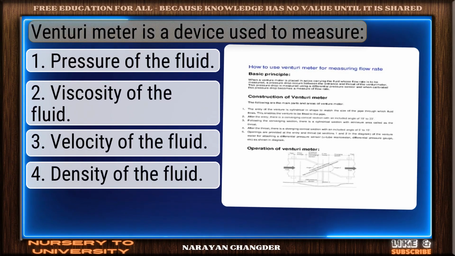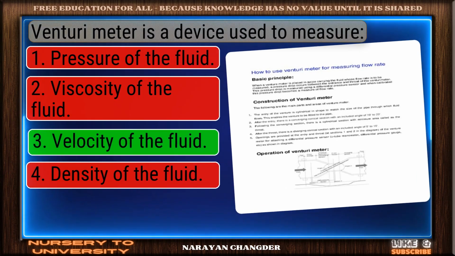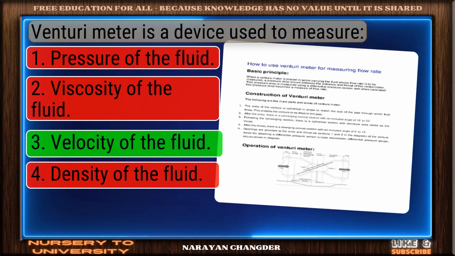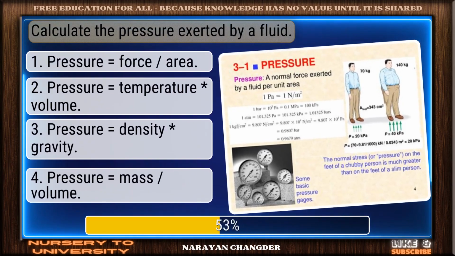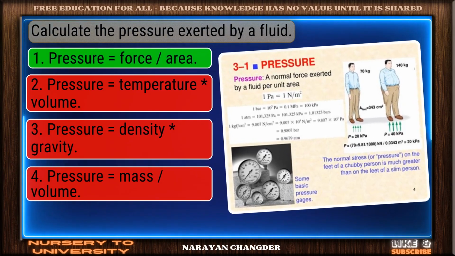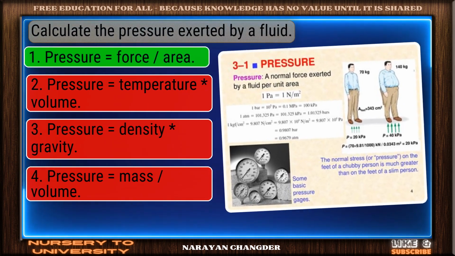Venturimeter is a device used to measure. Valid point. Velocity of the fluid is true. Calculate the pressure exerted by a fluid. You're right. Pressure equal to force over area is the correct answer.